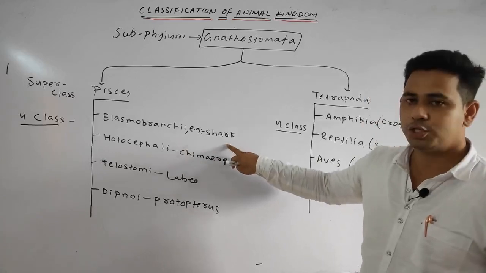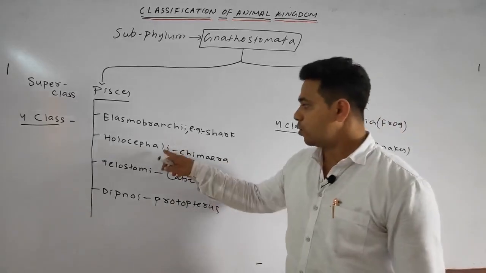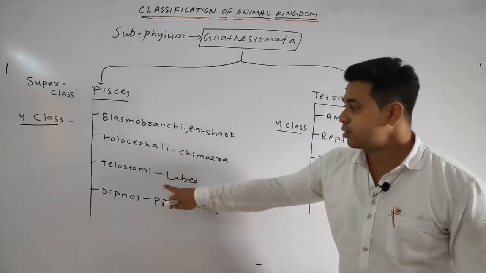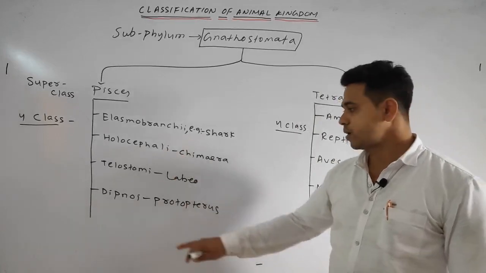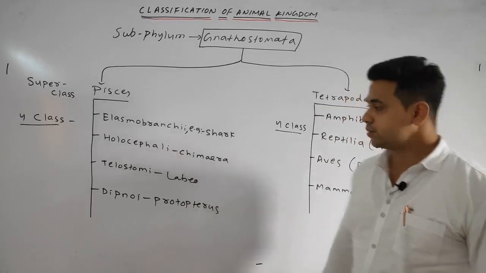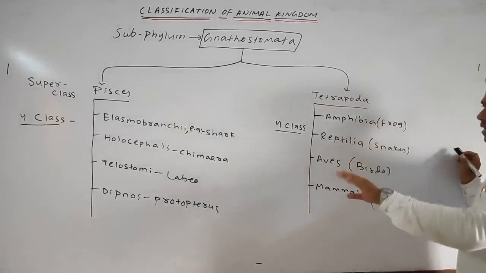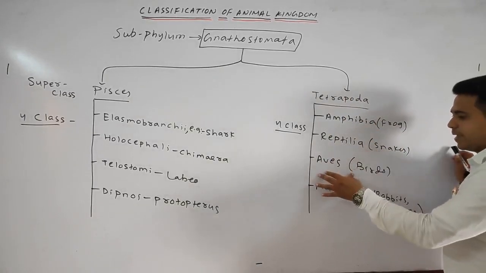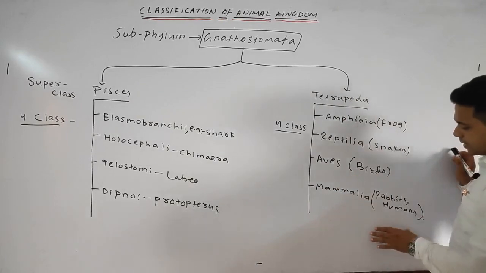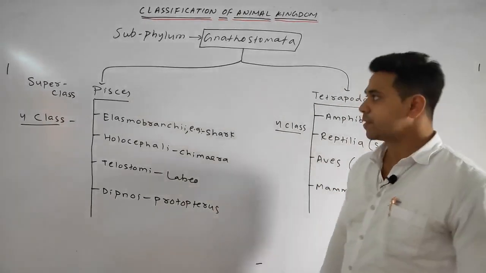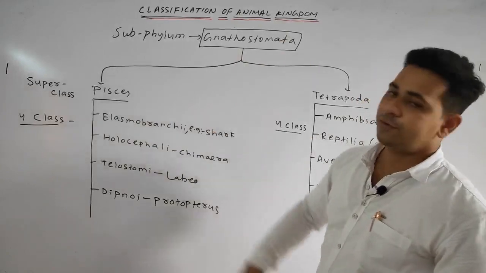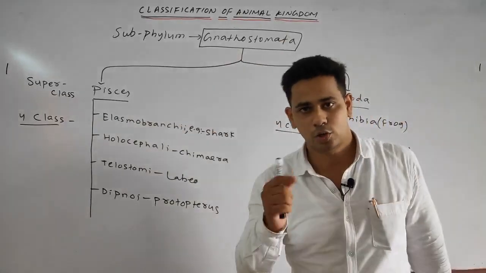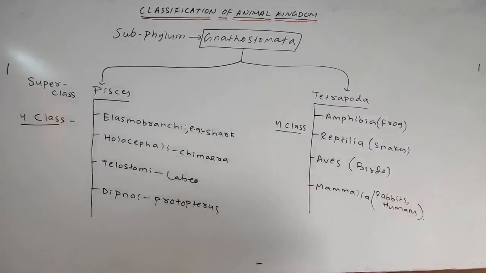Elasmobranchii, example shark or Scoliodon sorrakowah. Holocephali, chimera. Teleostomi, Labeo rohita or labeo. Dipnoi, Protopterus. Further, Tetrapoda is divided into 4 classes: Amphibia, frogs; Reptilia, snakes; Aves, birds; Mammalia, rabbits, humans, etc. Okay, so please note down the various divisions of the subphylum Gnathostomata.